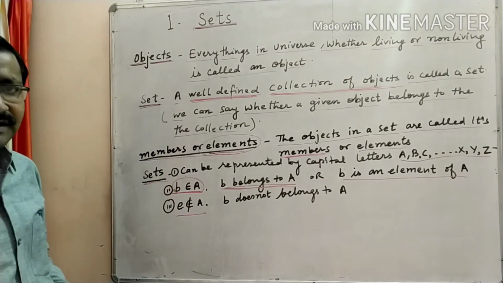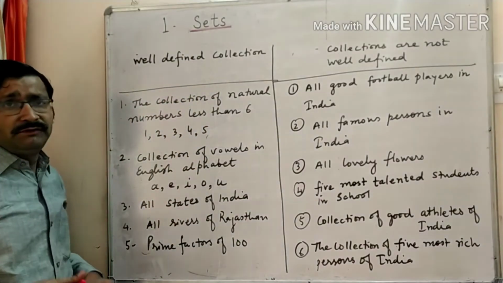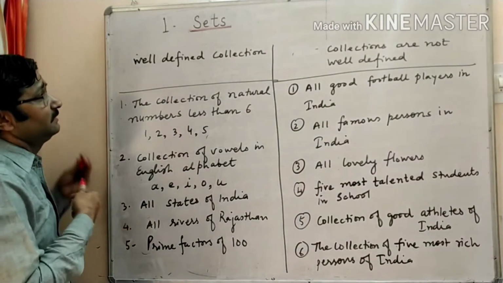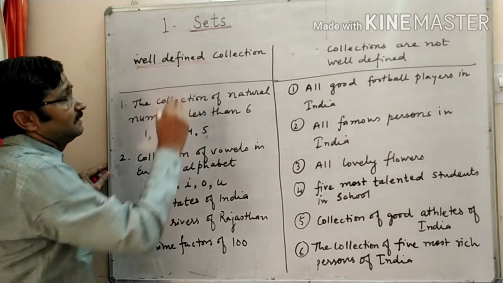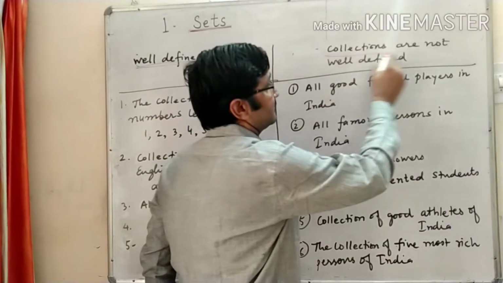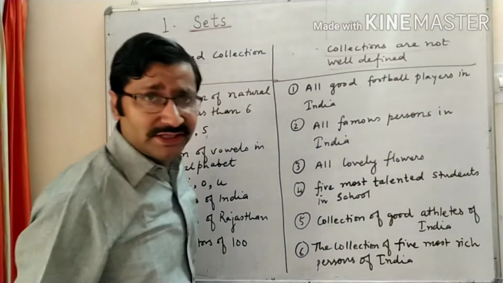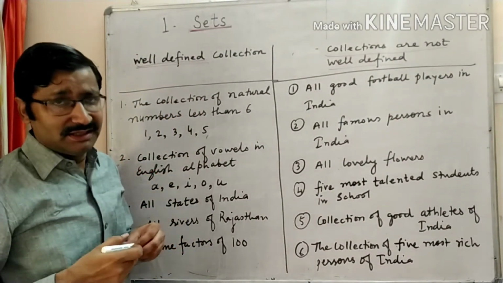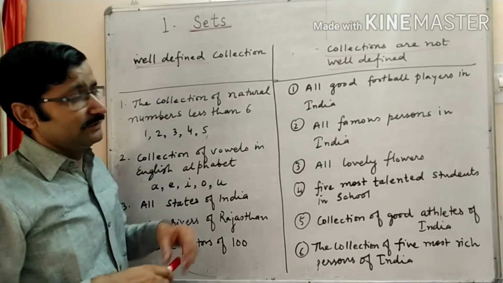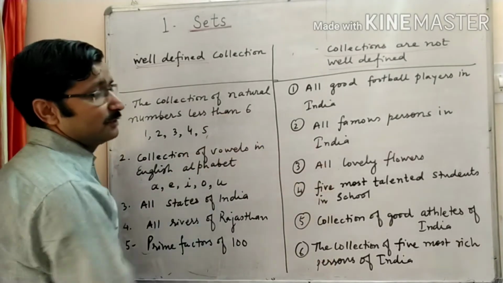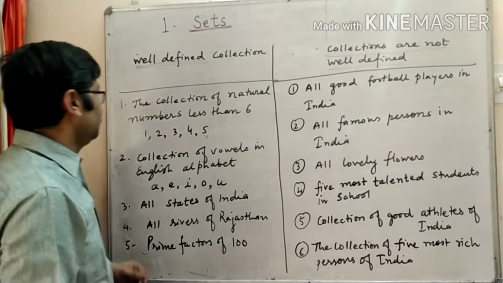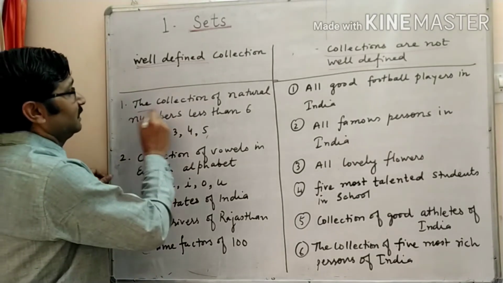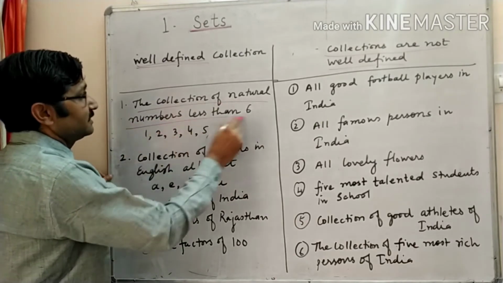Some more points we will discuss. Now we will discuss which collections are well defined and which collections are not well defined. By what we can make a set, and what we cannot write in the form of a set. First, the collection of natural numbers less than 6.